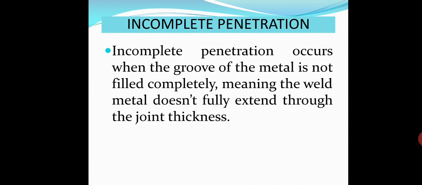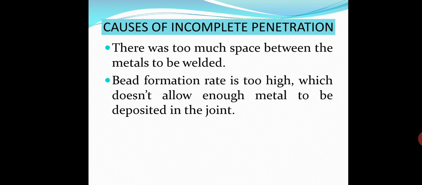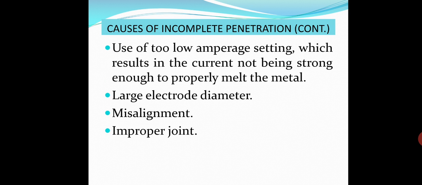Next is incomplete penetration. Incomplete penetration occurs when the thickness is reduced. So what are the causes? These are: there was too much space between the metals to be welded. Bead formation rate is too high, which does not allow enough metal to be deposited in the joint.